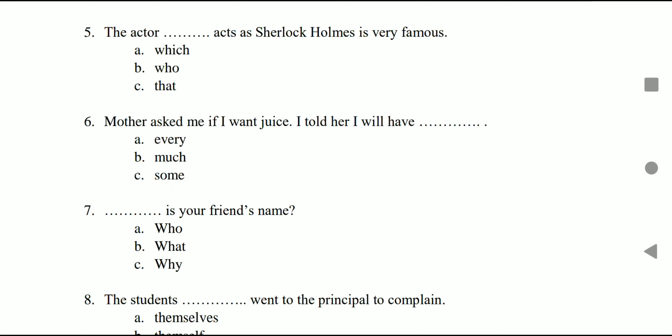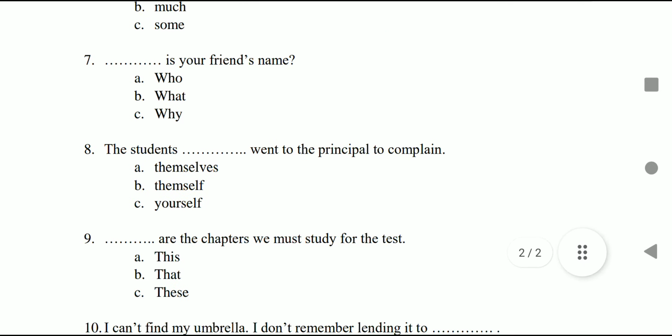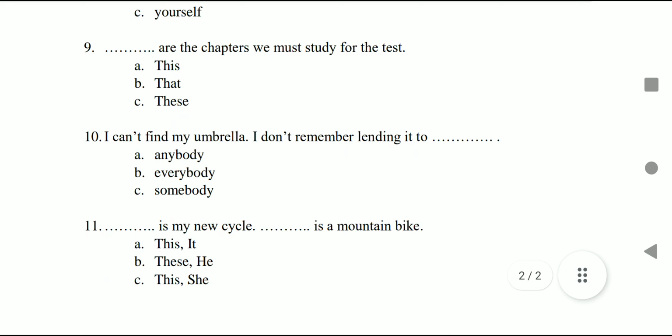Seventh, blank is your friend's name. A. who, B. what, C. why. Eighth, the students blank went to the principal to complain. A. themselves, B. Themselves, C. Yourself. 9th. Blank are the chapters we must study for the test. A. This, B. That, C. These. 10th. I can't find my umbrella.